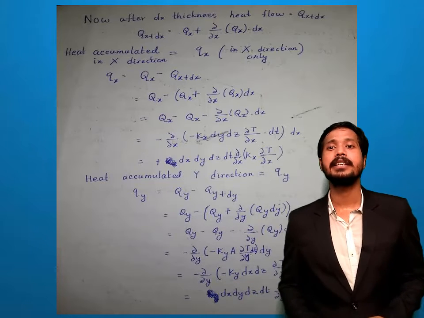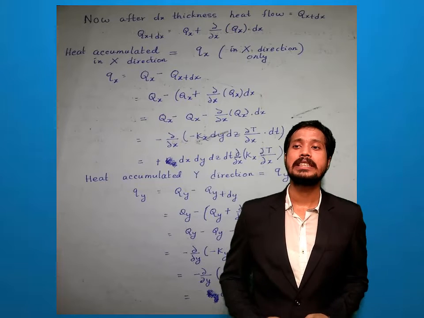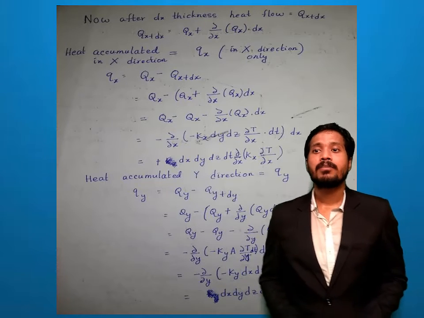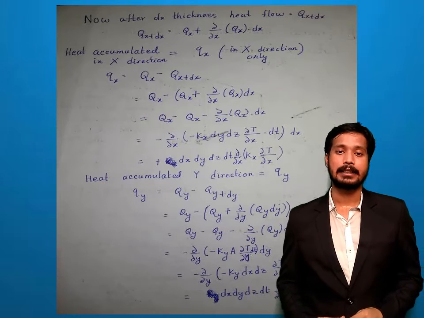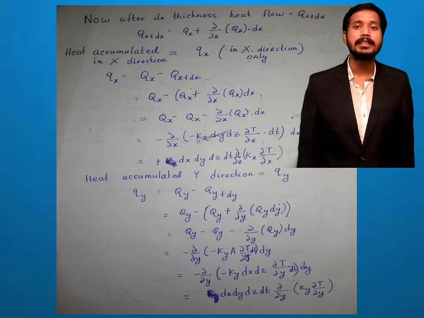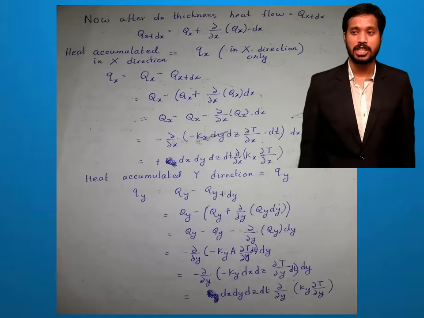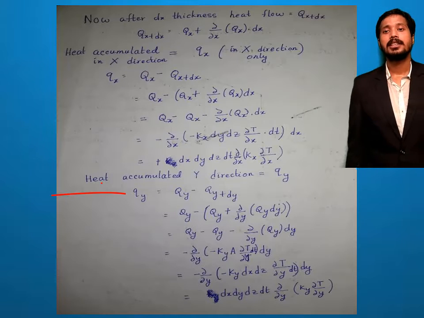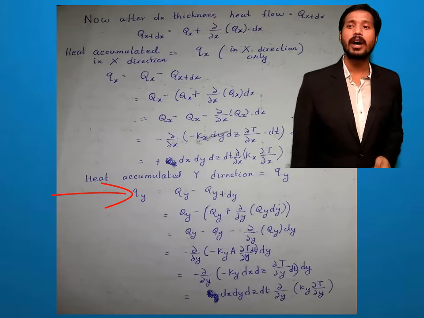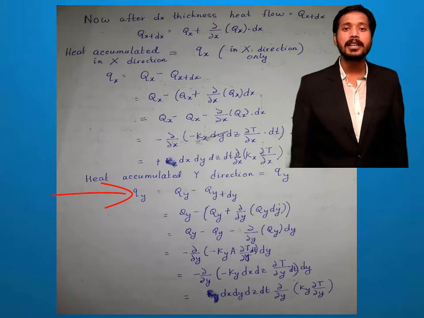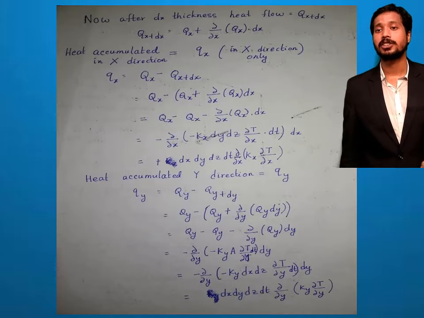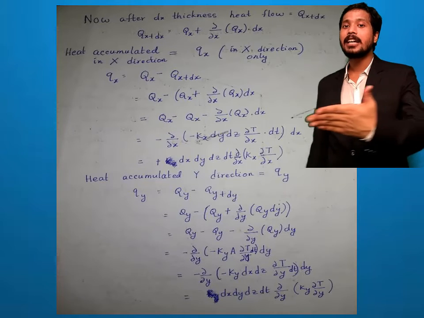So I can write dx into dy into dz into dt into del x of kx into del t by del x. Now same way heat accumulated in y direction. So how can you write this? Qy equals to qi minus qy plus dy. So what is this qy? Qy comes in which direction? So it is flowing in y dimension.